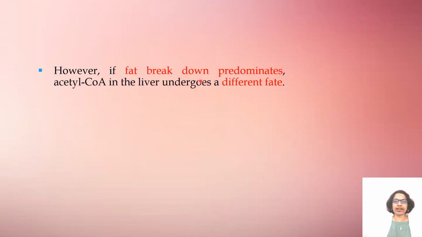However, if fat breakdown predominates, acetyl CoA in the liver undergoes a different fate.